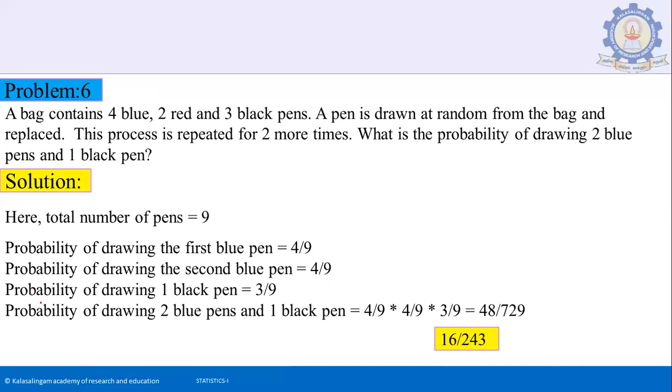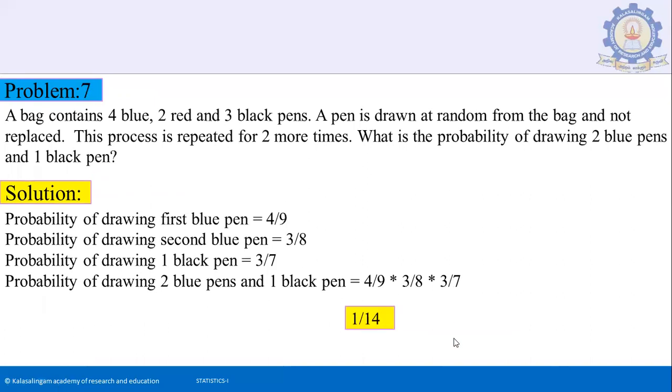Now probability of drawing 1 black pen is 3 by 9. So total number of pens is 9 and 3 are favorable to the black. So probability of drawing 2 blue pens and 1 black pen is 4 by 9, 4 by 9, 3 by 9. It is 48 divided by 729. Simplifying, we get 16 by 243.